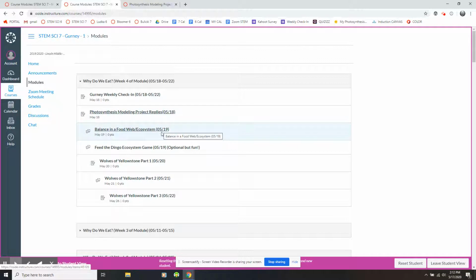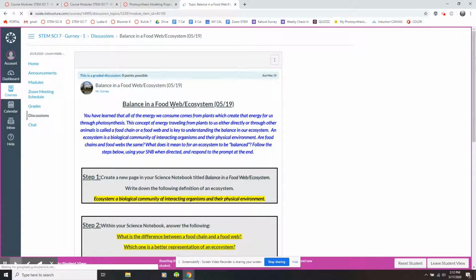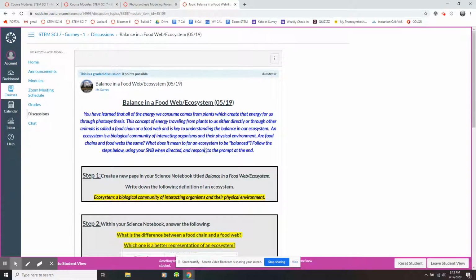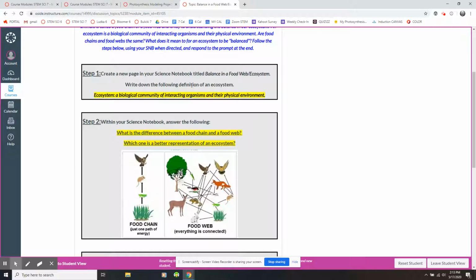The 19th, you're going to start on ecosystems. We have an understanding of photosynthesis now. We're going to apply that understanding to the concept of food webs and ecosystems. So balance in a food web ecosystem. There are multiple steps to this, but just go straight through. It talks about what you need to do.